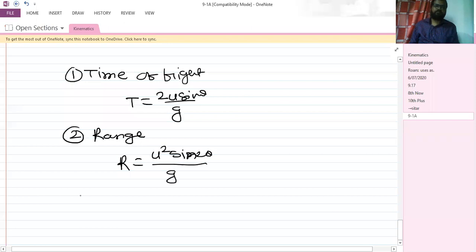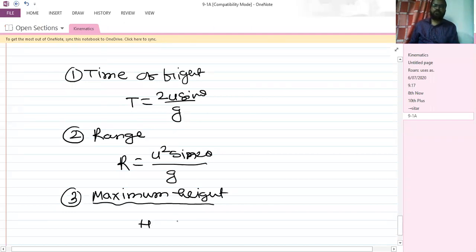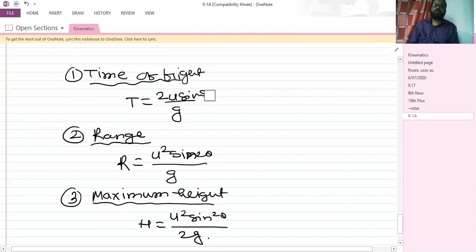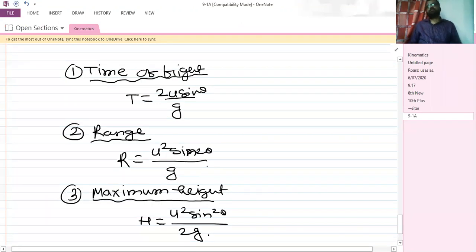And third, maximum height, capital H is equal to u squared sine squared theta divided by 2g. So these are the three important formulas which will be used in projectile: time of flight, range, maximum height.